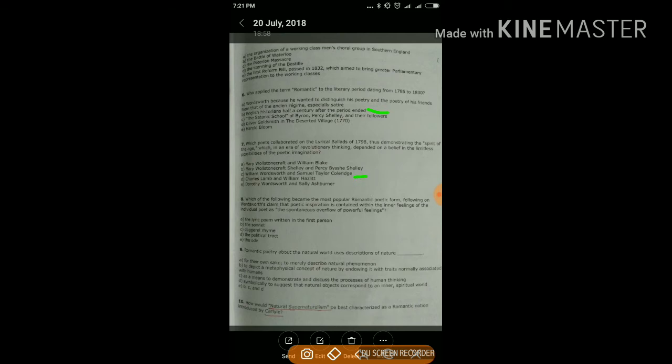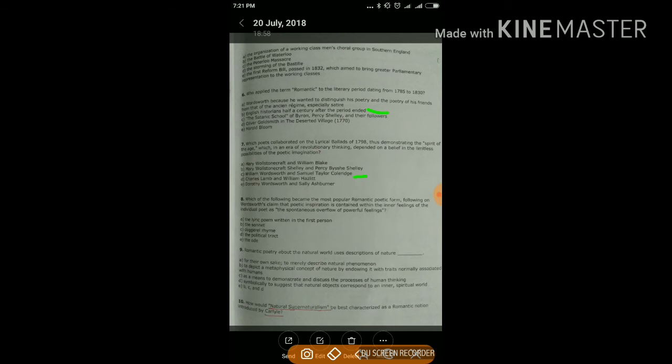Which of the following became the most popular romantic poetic form, following on Wordsworth's claim that poetic inspiration is contained within the inner feeling of the individual poet as the spontaneous overflow of powerful feeling? Your options are the lyric poem written in the first person, the sonnet, doggerel rhyme, the political tract, the ode.